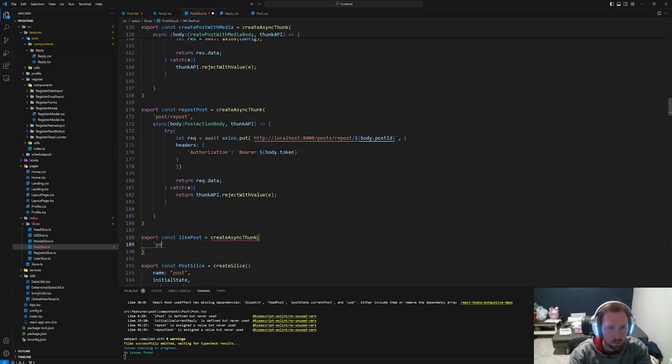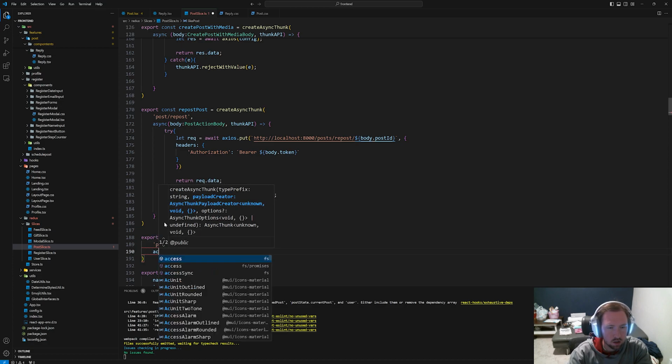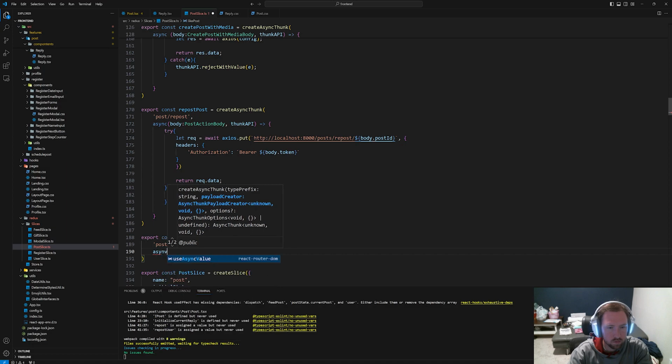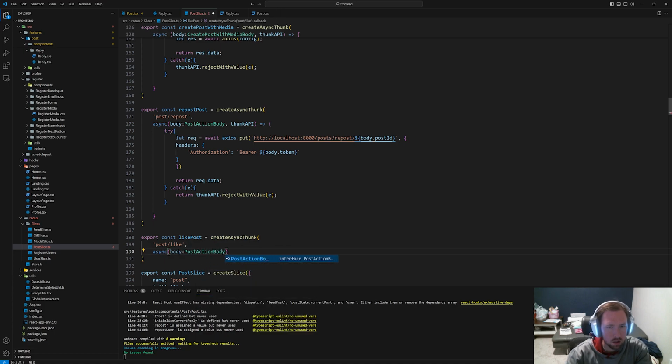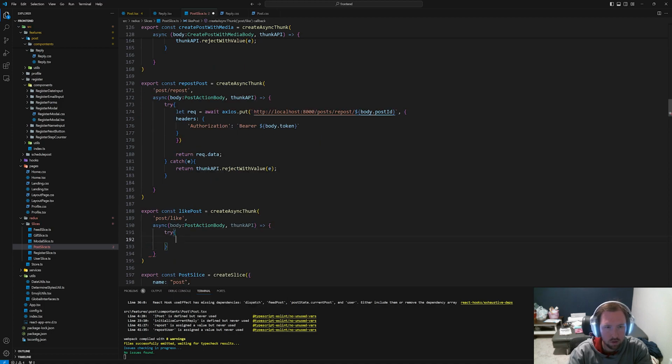So this will be post slash like, and async, and this will be body, which will be a post action body, and we'll have our thunk API again. Again, I'm not going to go through all the motions. I'm not going to worry about it failing or anything. If it fails, whatever. Let request equal to await axios.put.